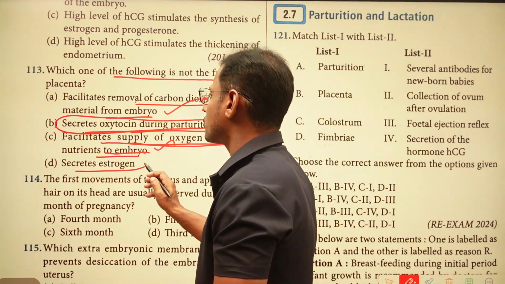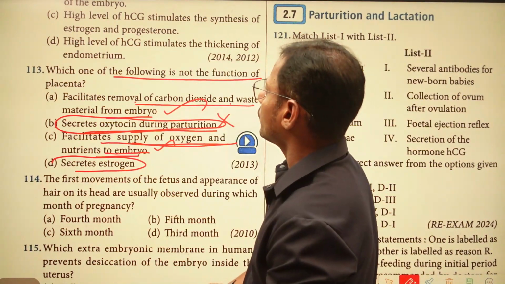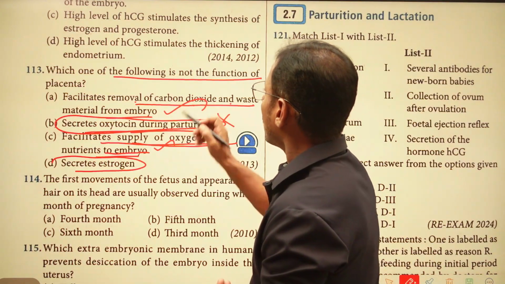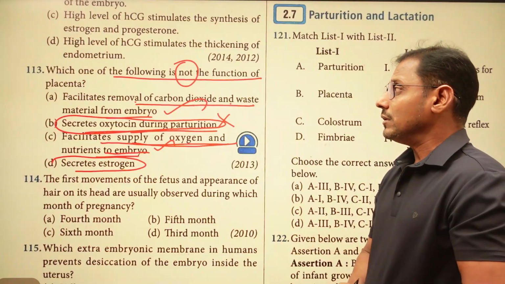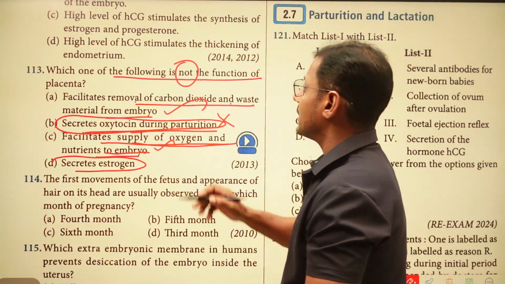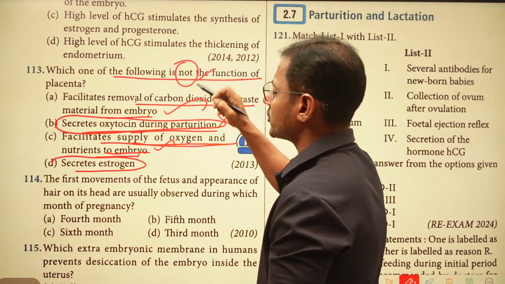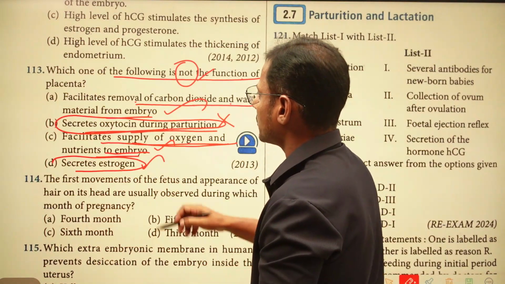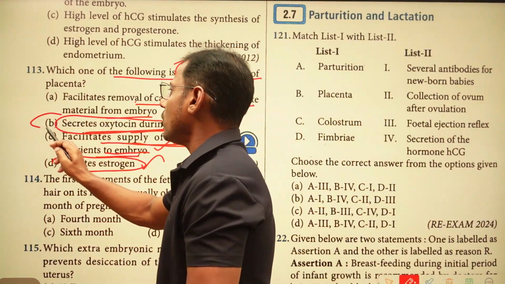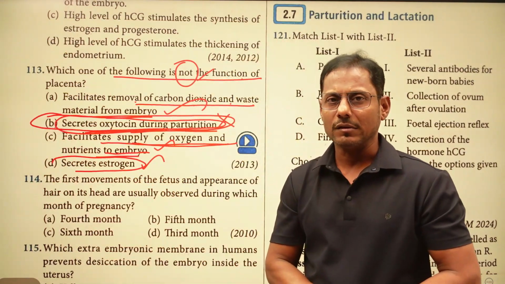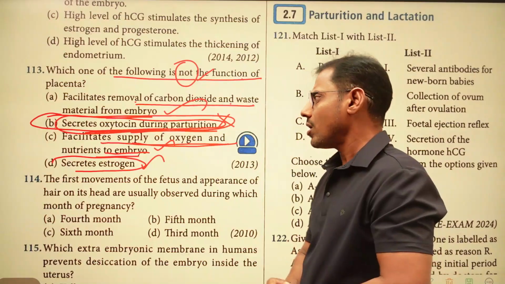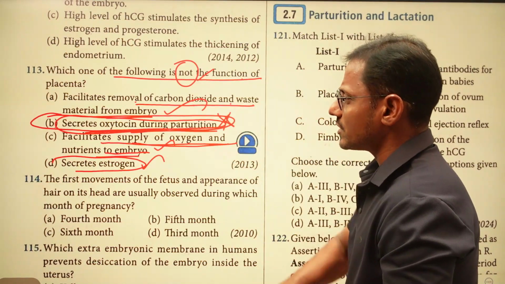And secrete estrogen. Now we have to find out which one of the following is not, here the not. So we have to read very carefully which of the following is not the function of the placenta. Here the B option, the oxytocin is secreted from the placenta, is the wrong statement. Now the right answer is here B.